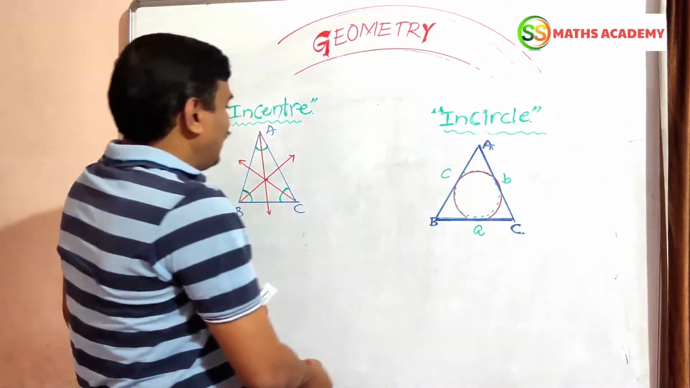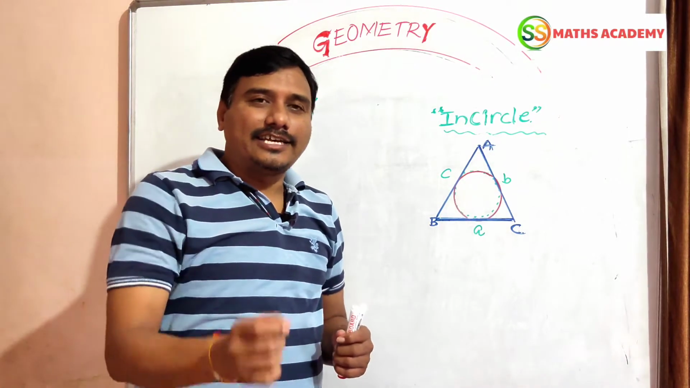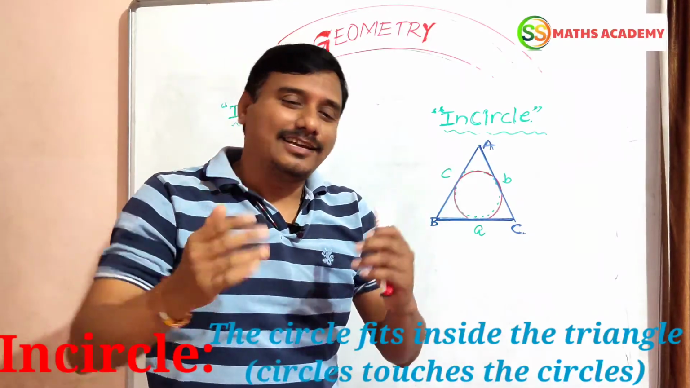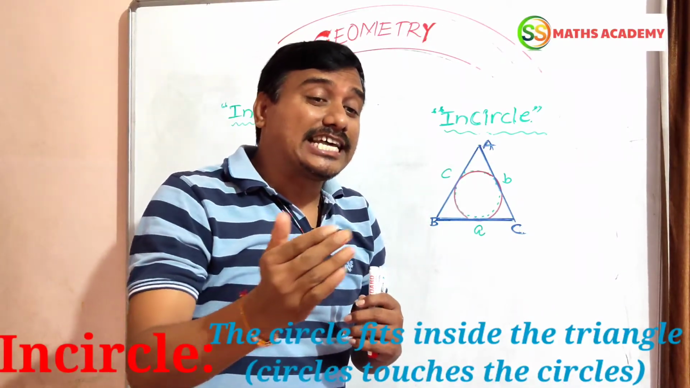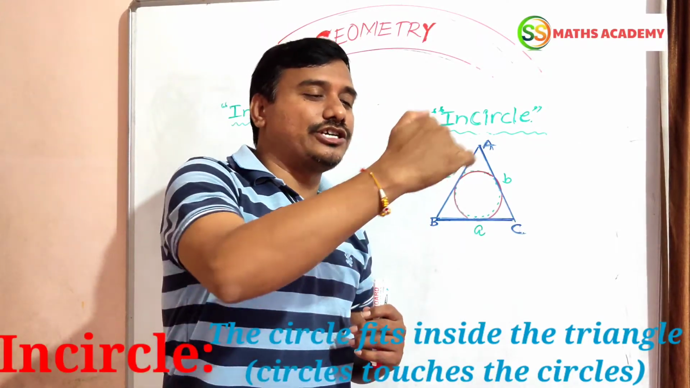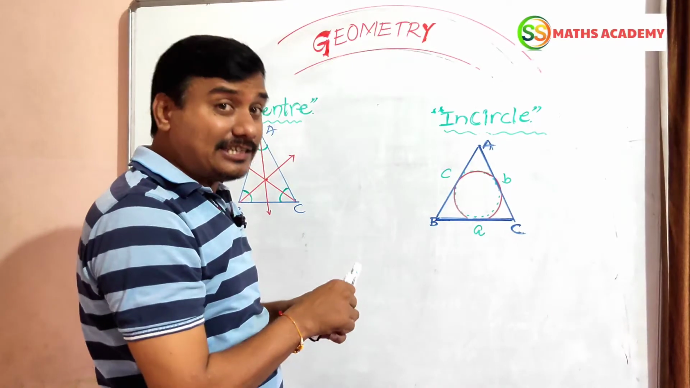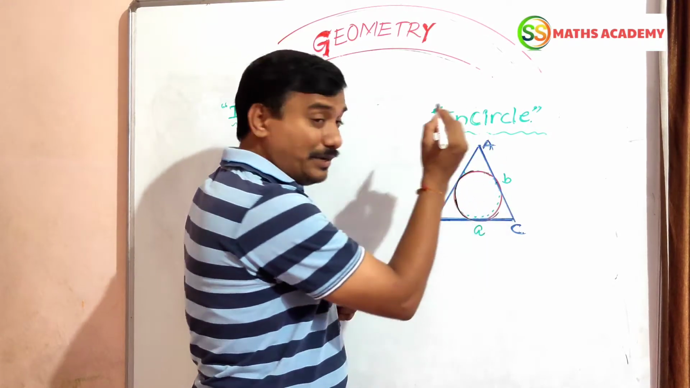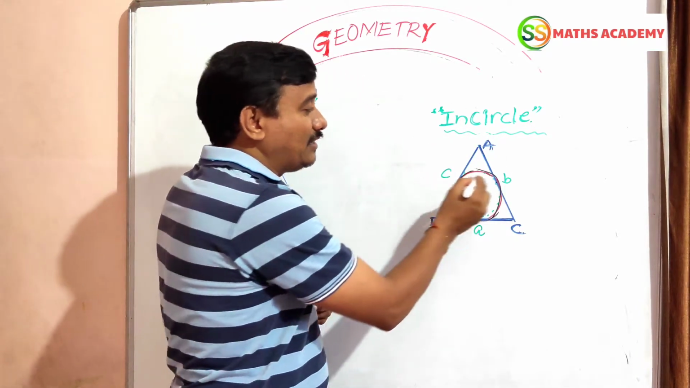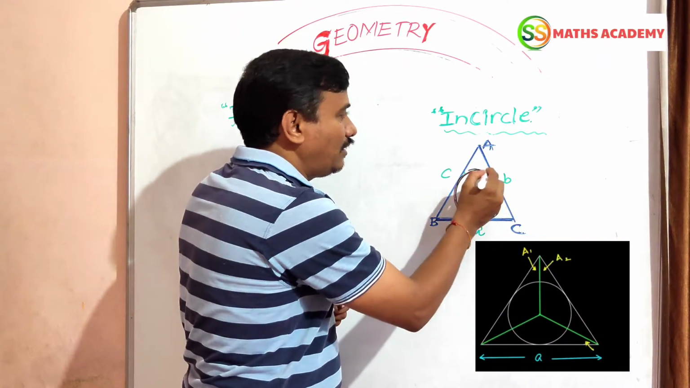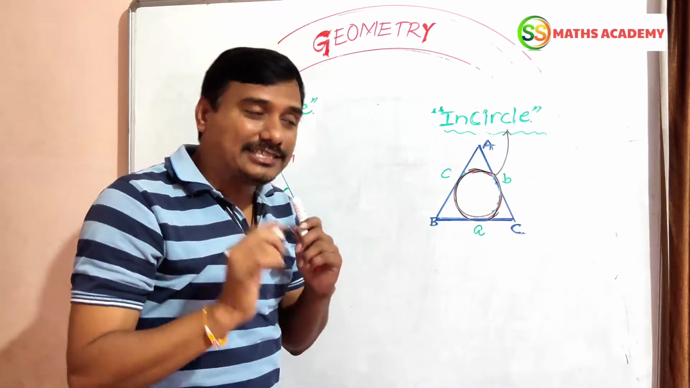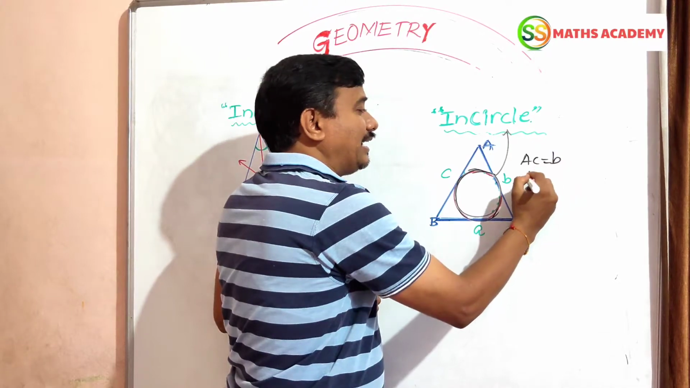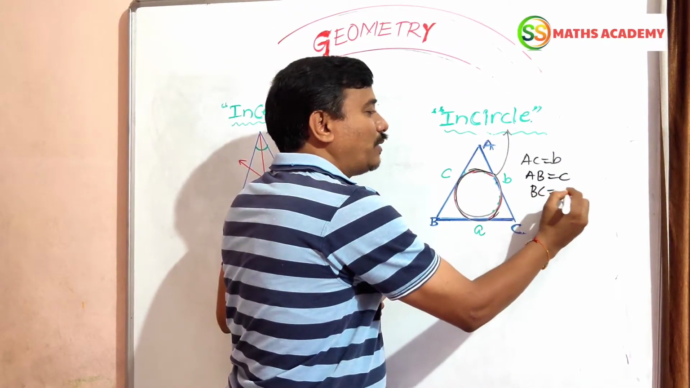We are going to discuss the incircle and the incenter. What is an incircle? A circle which touches the sides of a triangle is called an incircle. Let us observe here: the circle touches the side AB, the side BC, and the side AC. This circle is called the incircle. You should observe that the sides are denoted by AC as B, AB as C, and BC as A.